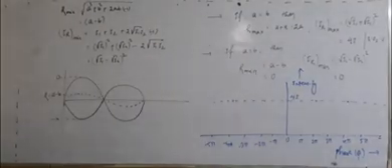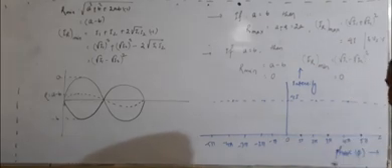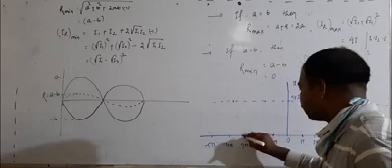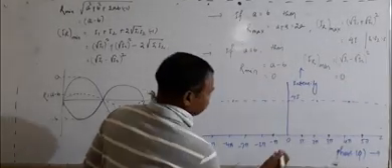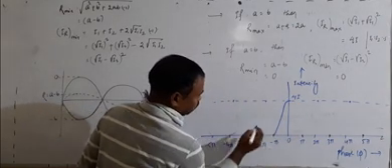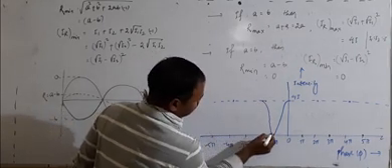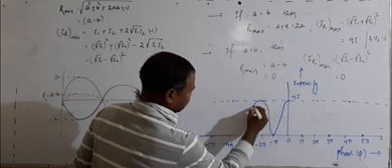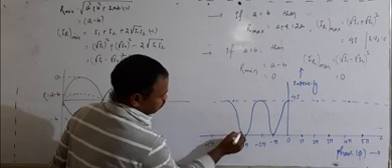And minimum at which points? When the phase difference is an odd multiple of pi. This means this point is minimum, this point is minimum, this point is minimum, here also minimum, minimum and minimum. Let us draw the graph. Here is maximum, and at pi it is minimum. At 2 pi it is maximum, then at 3 pi it is minimum, and at 4 pi it is maximum.